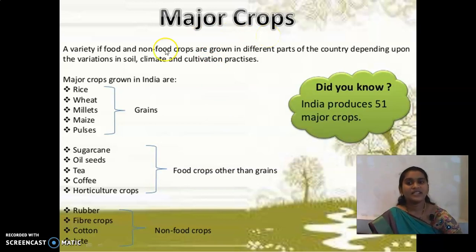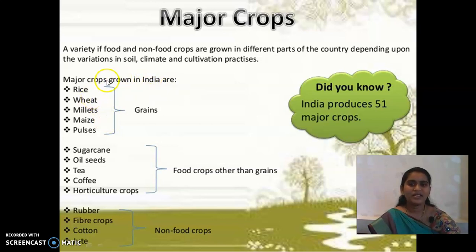Okay. Guys, we can see here some of the major crops which we are growing in our country. See, a variety of food and non-food crops are grown in different parts of the country depending upon the variations in soil, climate and cultivation practices. So as I told you people, physical and environmental changes. Okay, based on that, from the different places they will be growing some different crops.